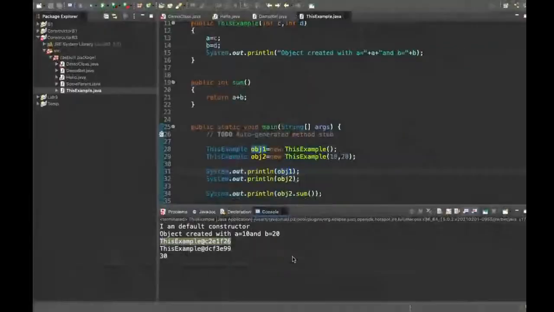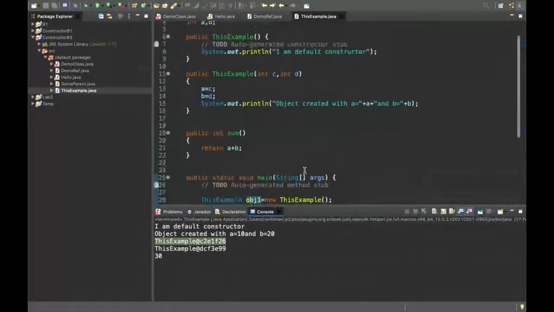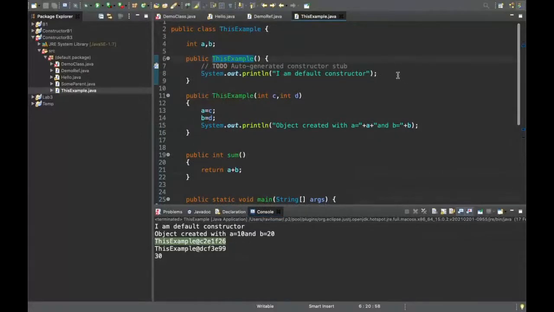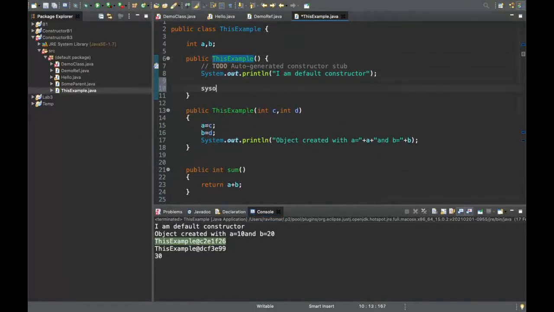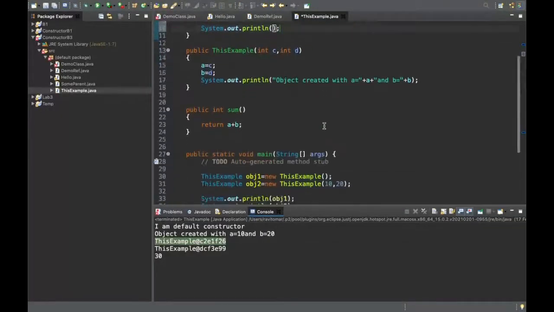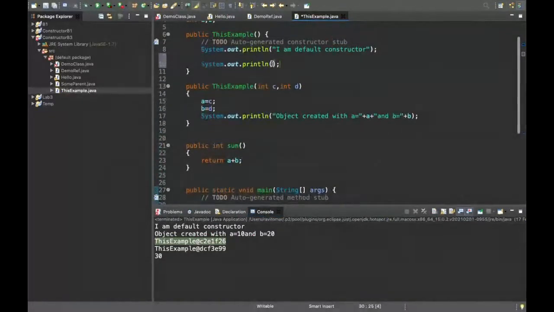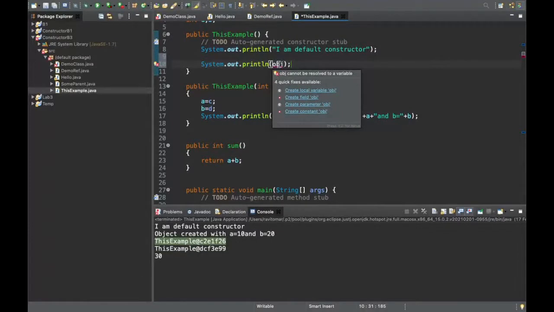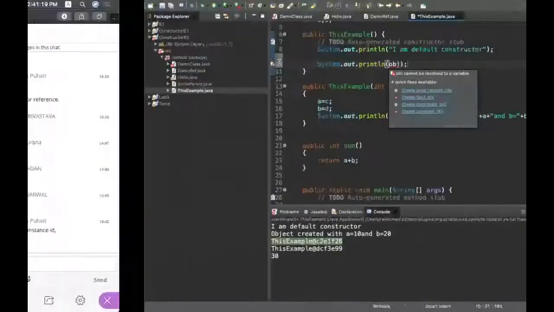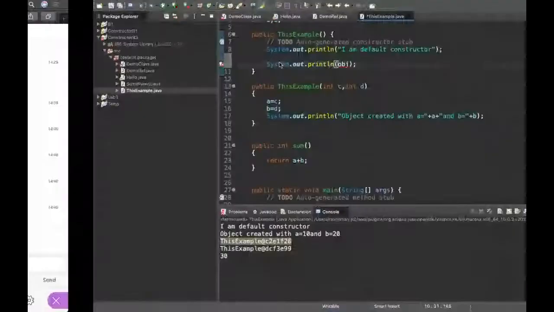Okay. But before that, let me do one more thing. Inside this, also I will say sysout. Suppose I want to print the same thing here as well. Is there any way by which I can get this thing here? That obj. If I write obj, it is an error. It will say what is obj, I do not know, because it is inside the main function. It cannot come here.